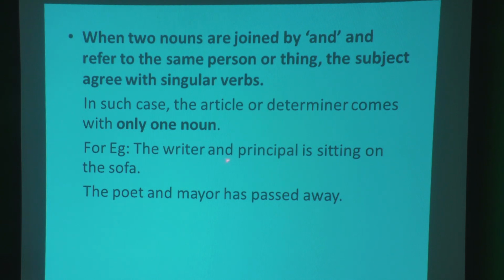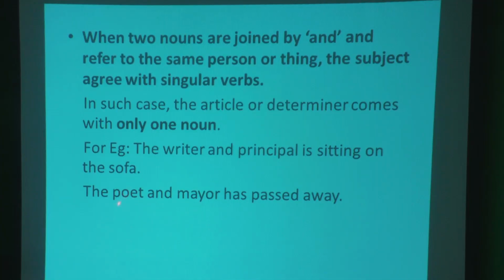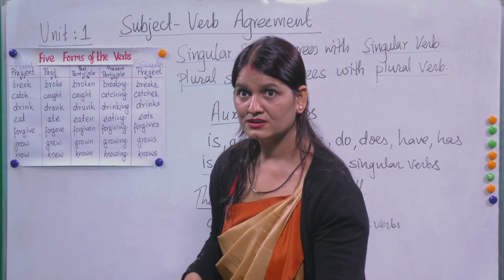The writer and the principal, if there is the article, then two different persons, so we have to write are here. But the writer and principal, no determiner is there, no article is here, so is sitting, the same person. The poet and mayor has passed away. So the poet and mayor, okay, the same person. If the poet and the mayor, then two different persons, and the verb will be have. But the poet and mayor, the same person, so has passed away. So in this way, we will do.